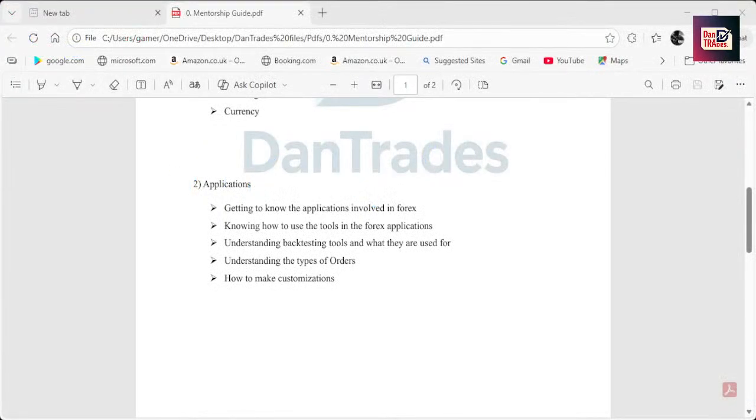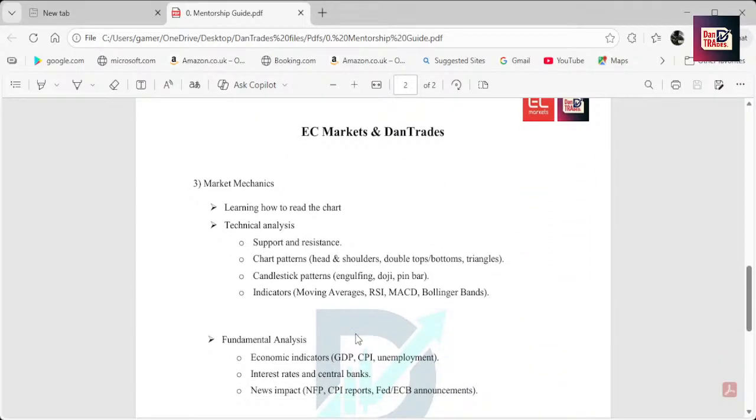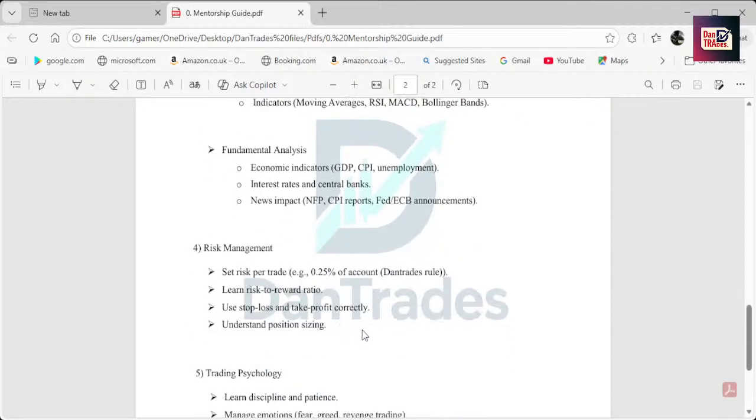Now, the next thing we are going to be learning is the market mechanics. Yeah, that's the third thing. So we'll be learning how to read the chart. We'll be learning the technical analysis. We'll be learning support and resistance, chart patterns, candlestick theory, and indicators. Now, you don't really need all these things to be a good trader, but you need to understand the ideology behind it to be able to know what to do when you go and meet them in your market. Then move on to fundamental analysis. That's news and everything. Then we move on to risk management.